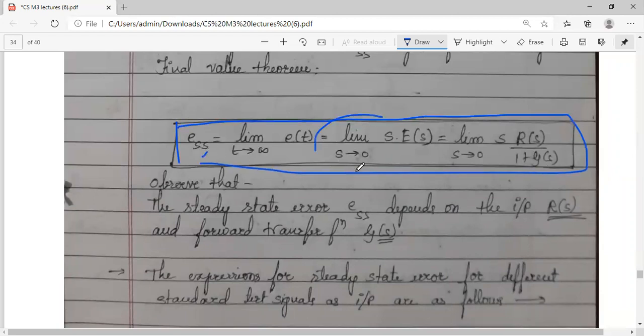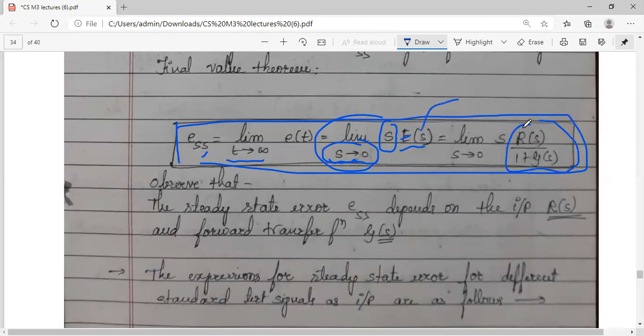ESS will be equal to limit. You can observe here the s is tending to 0. When in the time domain it is infinity, in the frequency domain it is tending to 0. Using final value theorem, it is s into the error signal in frequency domain. This error signal we have manipulated already. You can go through the previous recording.